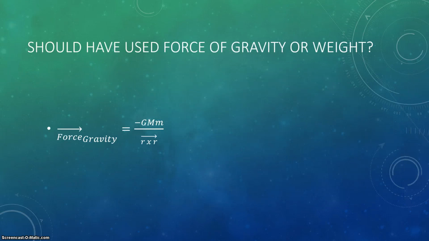Another reason why our model might be wrong is the weight force we used, done by the Earth on our system. Because of the altitude Felix has when he starts free falling, it might have been better to use the force of gravity done by the surroundings on our system, symbolized by the formula constant G times the mass of one object times the mass of the second object, all divided by the square of the displacement.